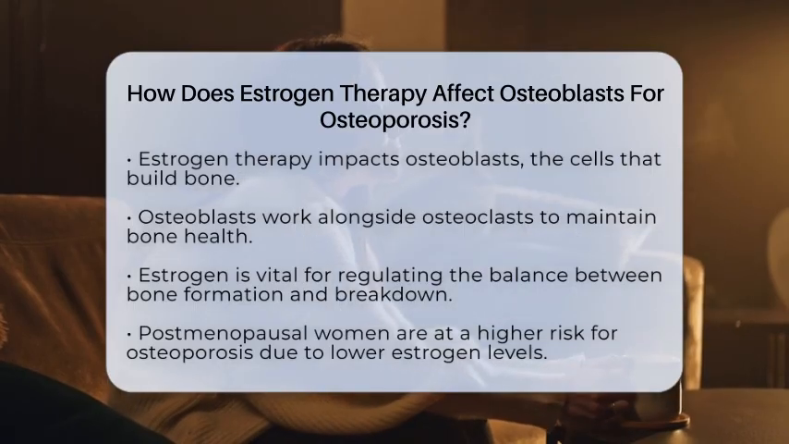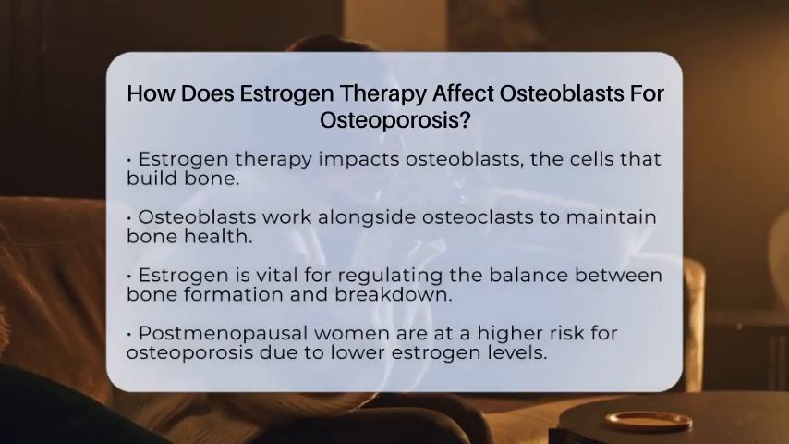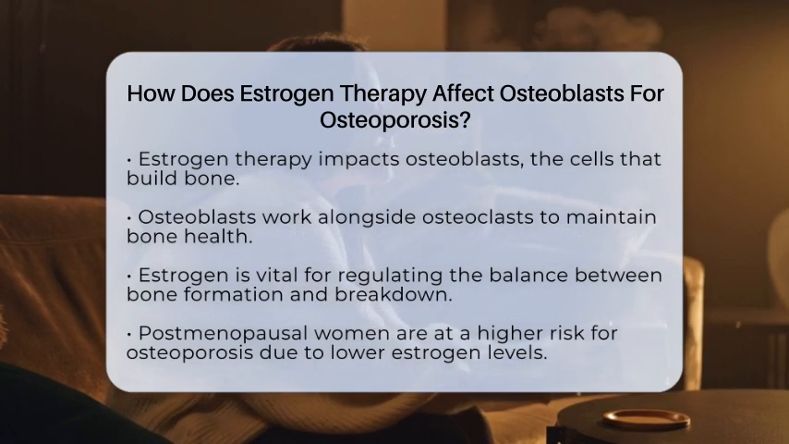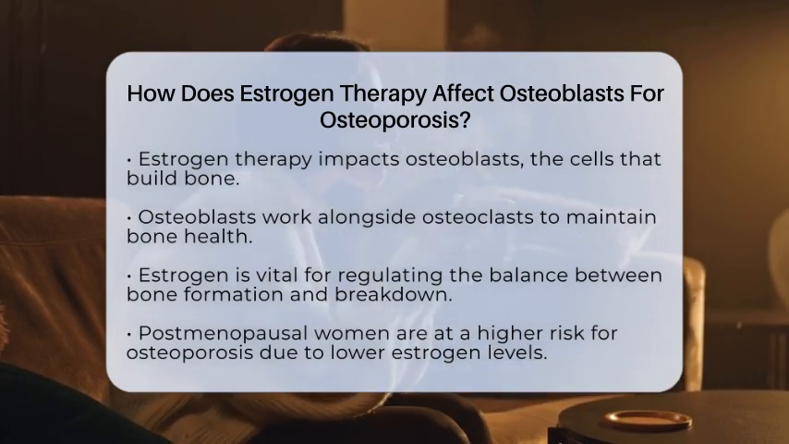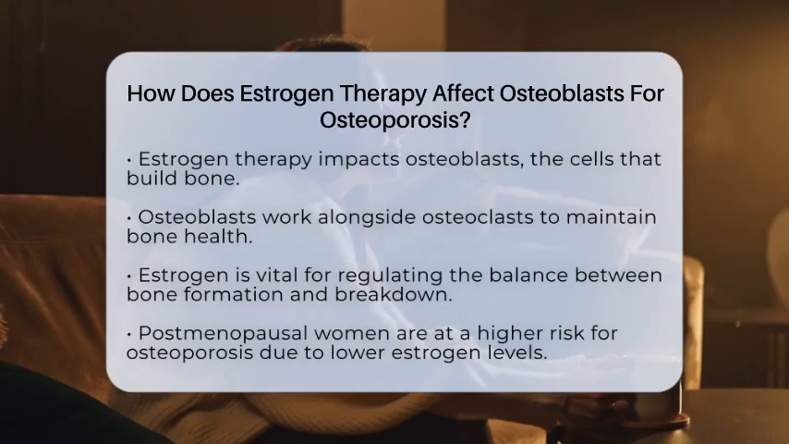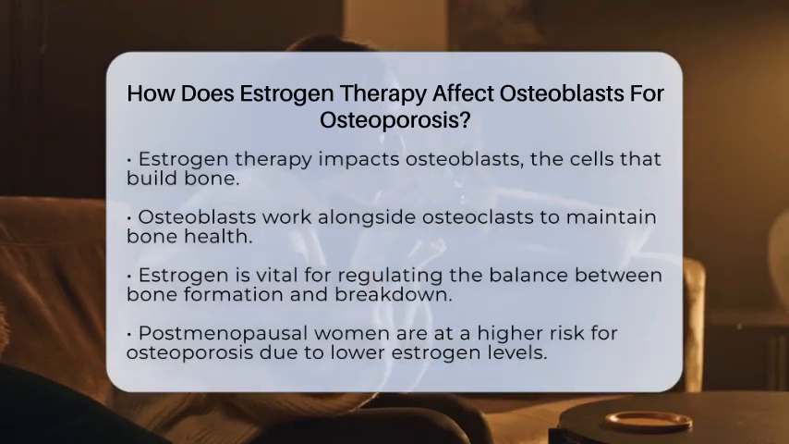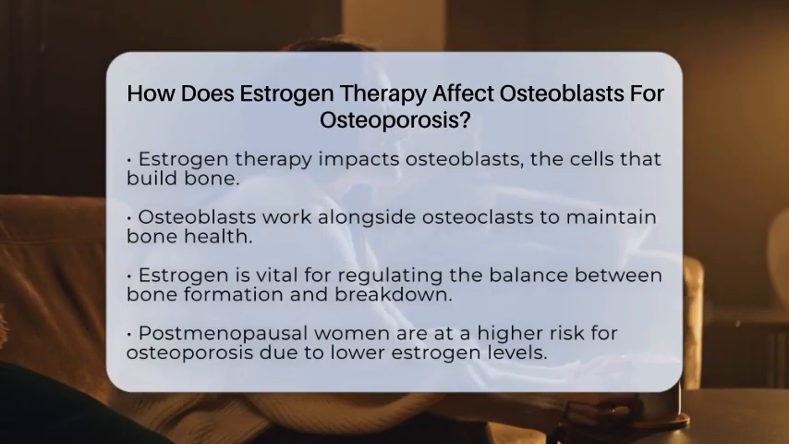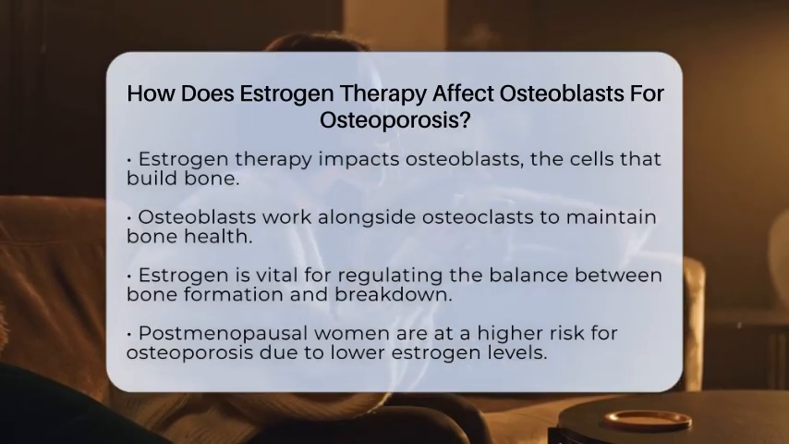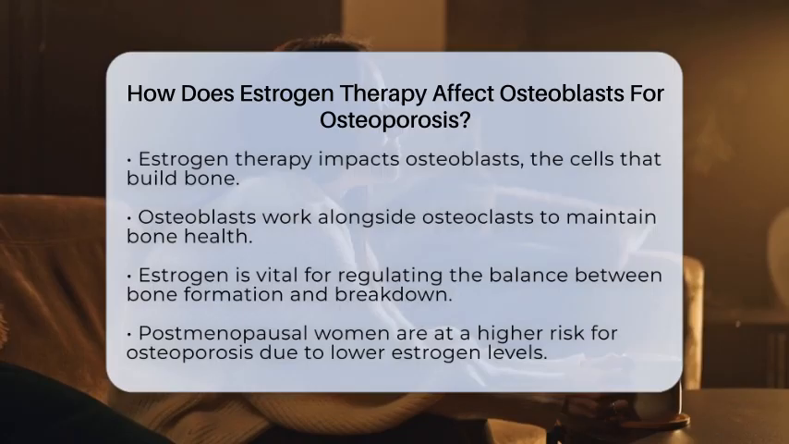Osteoblasts are the cells responsible for forming new bone. They work in harmony with osteoclasts, the cells that break down bone, to maintain a healthy balance in our skeletal system. Estrogen is key in regulating this balance, especially in postmenopausal women who are at higher risk for osteoporosis.